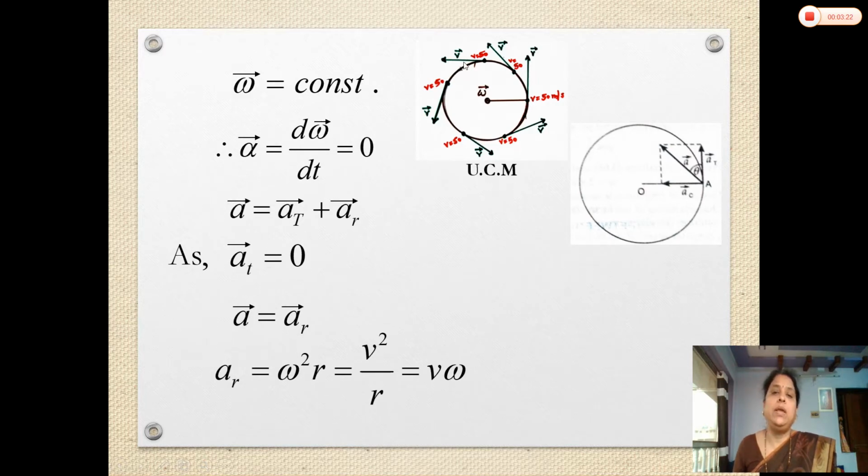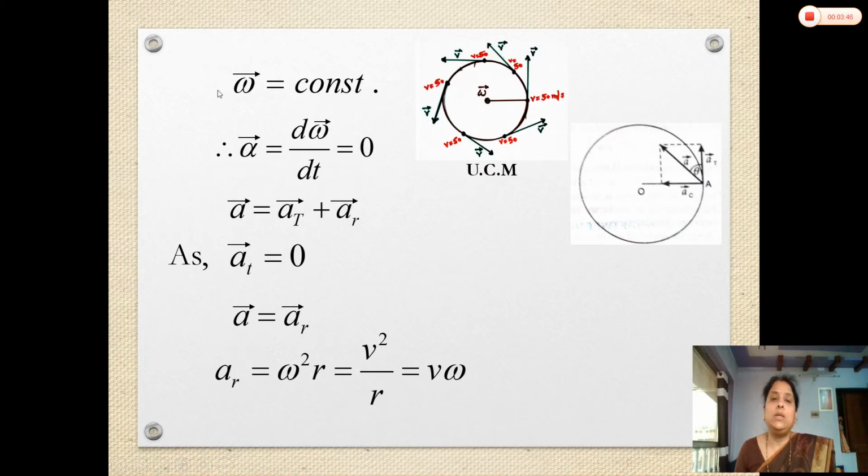Means during its revolution, the speed, that is the magnitude of velocity, remains constant, it does not change, but the direction of velocity at every instant, as shown in this diagram, is along the tangent. So this is called uniform circular motion. We can say one special feature of uniform circular motion is that its speed is constant.